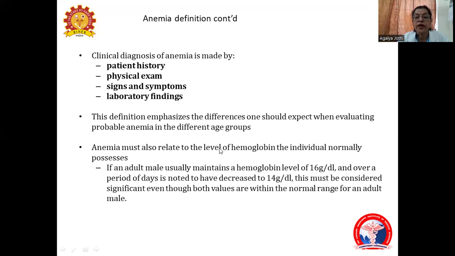Anemia may also relate to the level of hemoglobin the individual normally possesses. An adult male usually maintains a hemoglobin level of 16 grams, and if over a period of days it is reduced to 14, it is considered significant, even though both values are within the normal range of an adult.